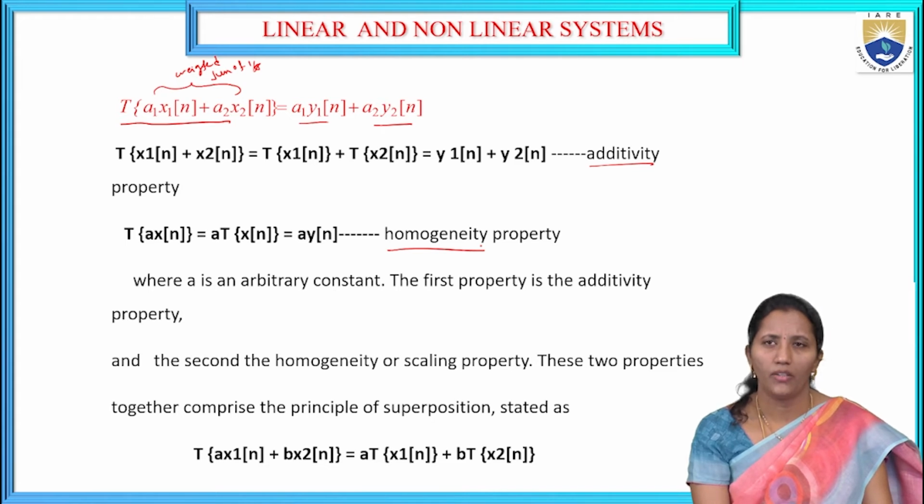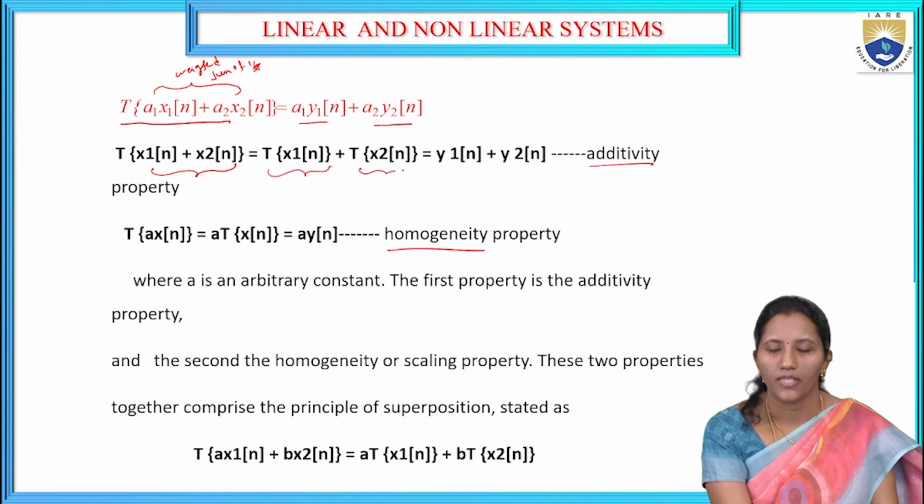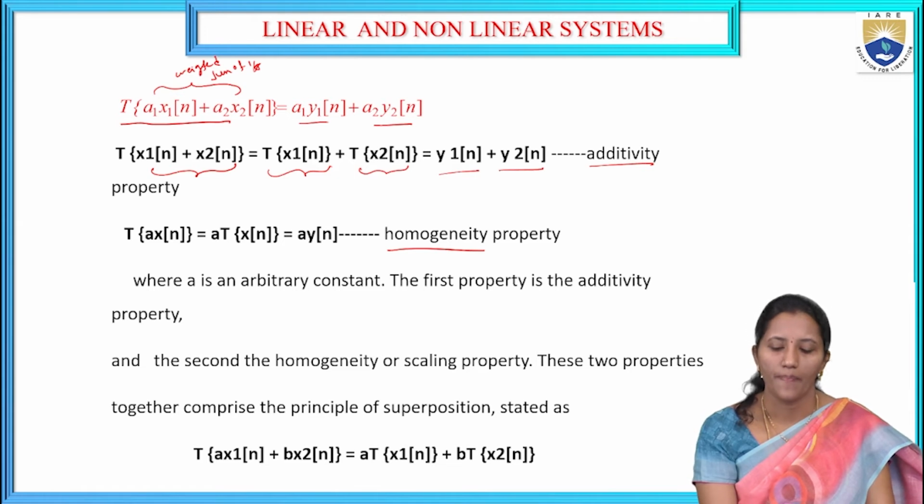The first: transform of x1 of n plus x2 of n is equal to the sum of the individual transforms, transform of x1 of n plus transform of x2 of n, that is y1 of n plus y2 of n. So this is the additivity property.